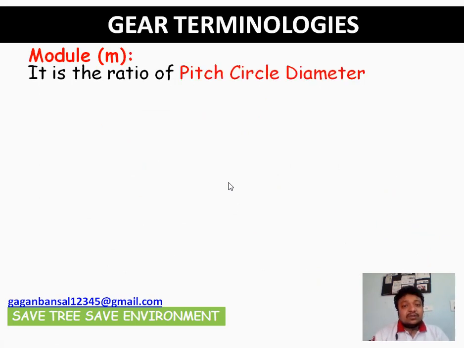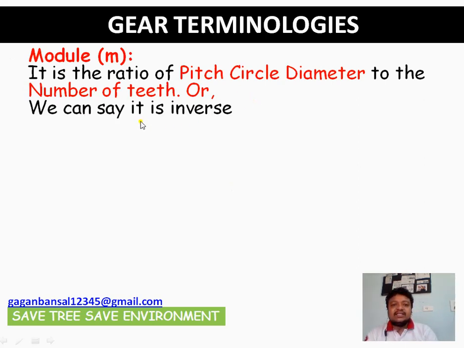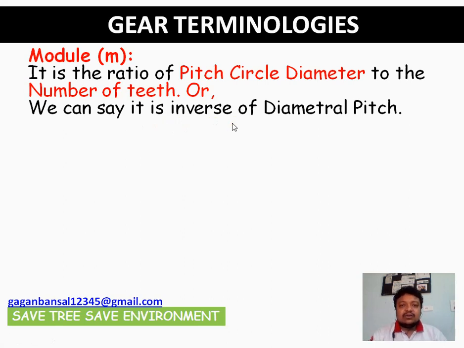Module is the ratio of pitch circle diameter to the number of teeth. That is, we can say it is the inverse of diametral pitch. Diametral pitch is the number of teeth to the pitch circle diameter. So module is the reciprocal of it, that is pitch circle diameter to the number of teeth, which equals 1 by PD, where PD is your diametral pitch. M equals D by T.